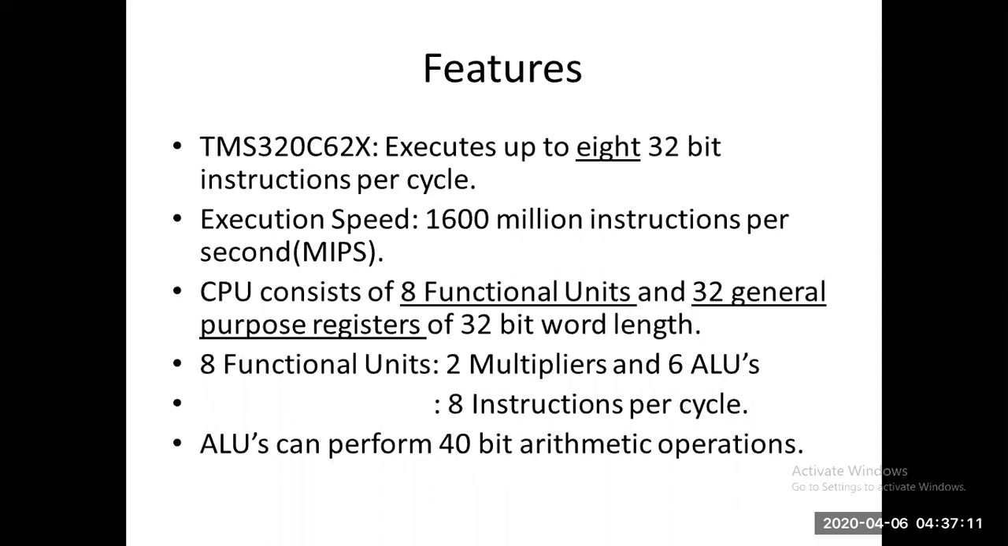Then we also discussed the features. The main feature is that it consists of 8 functional units and there are 32 general purpose registers of 32-bit word length. The 8 functional units are divided as 2 multiplier blocks and 6 ALU blocks. And the ALUs can perform 40-bit arithmetic operations. That means you are working on 32-bit operands, but it still supports 40-bit operands, so you can process 40 bits of data with the help of this processor. Okay.